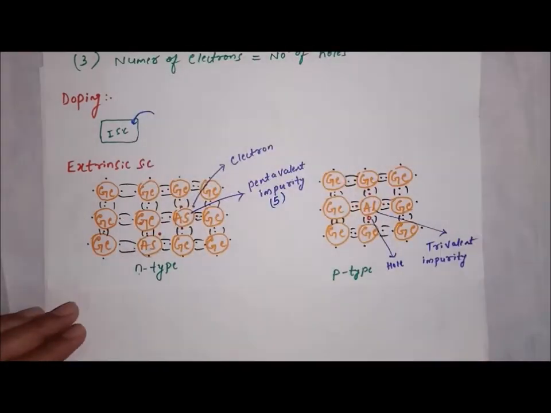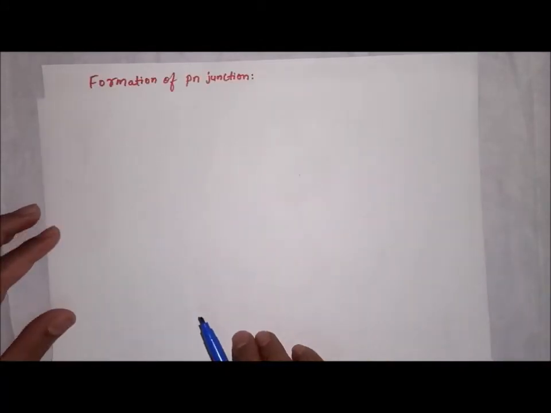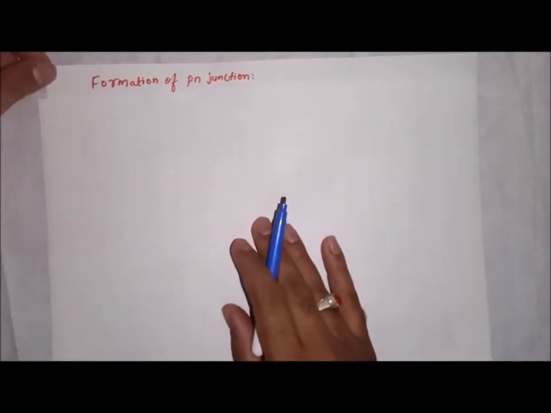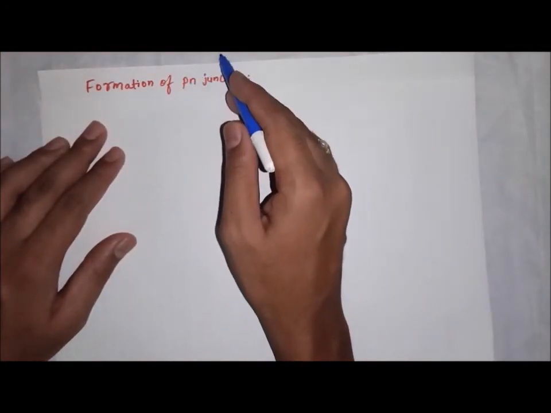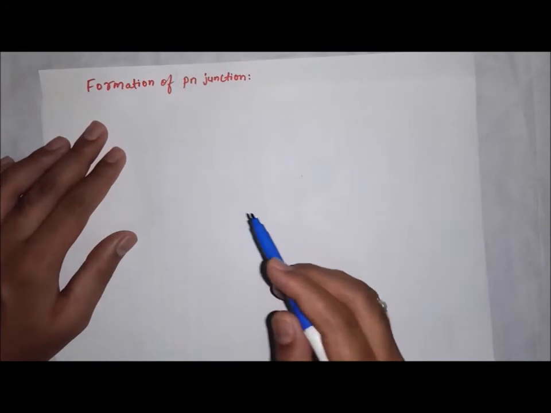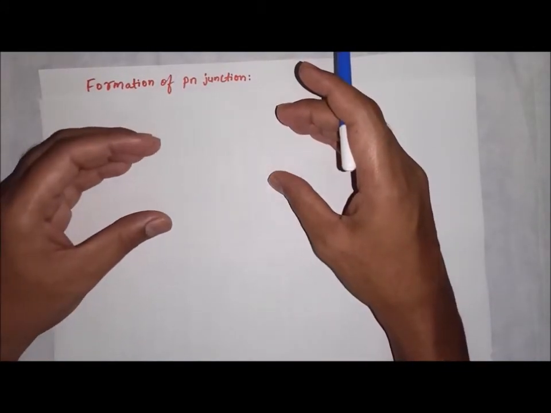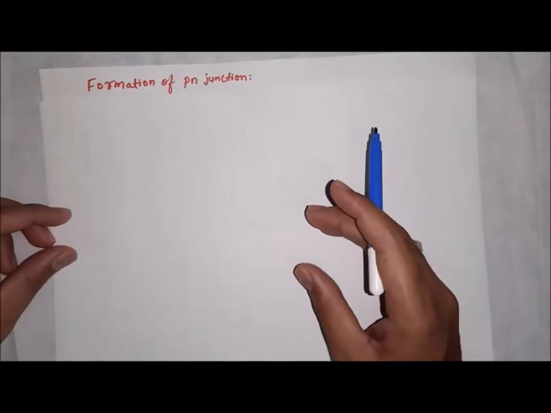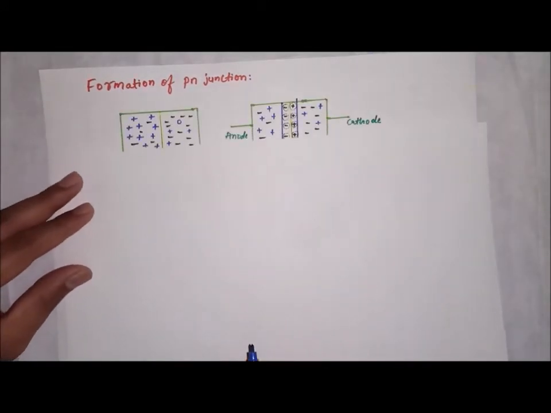Okay, now formation of the p-n junction. A p-type alone and an n-type alone have no practical use. Now take p-type and n-type and join them. Then there is a beautiful use from it.